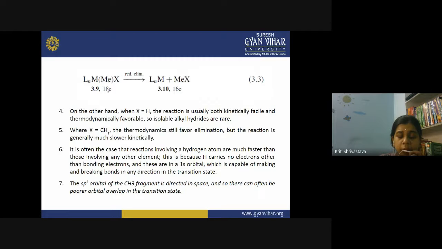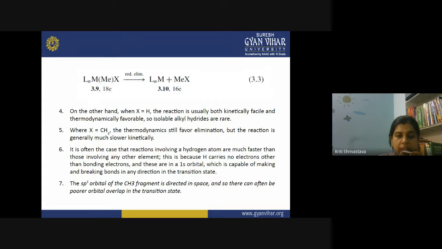Why is it so? That could be due to the bulkiness of both of these ligands. It is much easier for hydrogen to combine with a methyl group and be removed as an alkane. But when I have an alkyl group here, even the smallest alkyl group, then the reaction is thermodynamically favorable, but it is kinetically a slower reaction. It takes time. So the reactions involving the hydrogen atom are much faster than those involving any other element.